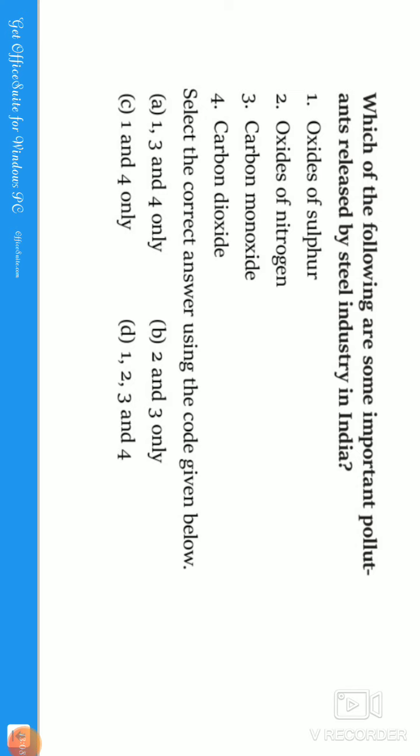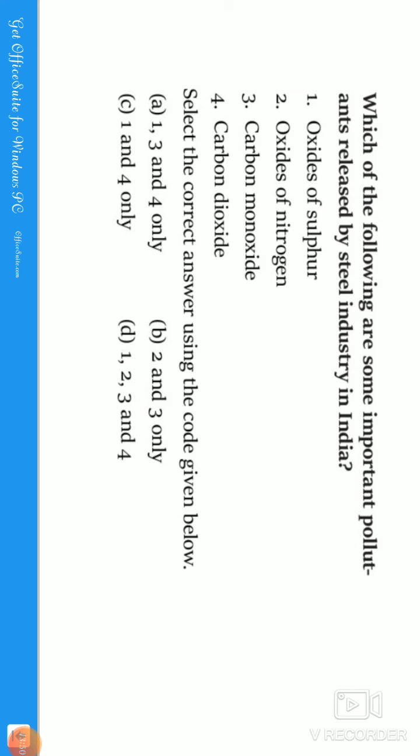Guys, at most, every industry will release carbon dioxide, carbon monoxide, nitrogen and sulfur gases. Any industry related to steel, copper, or other metals will release all these. Why? Because they will be burning coal. Burning coal will release carbon dioxide and carbon monoxide, and the steel making will release the nitrogen and sulfur content, guys. In this manner we should go about answering the questions. Depending upon the requirements of the industry, what raw materials the industry will use, depending upon that we need to answer the questions.